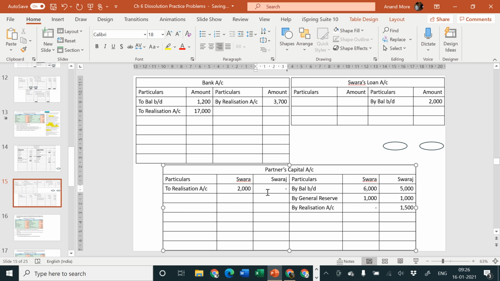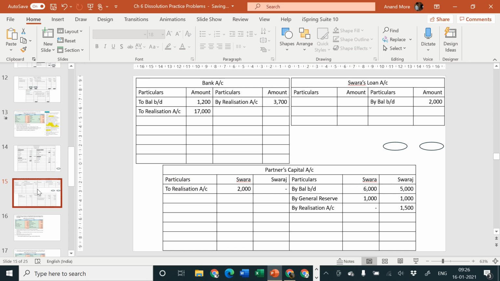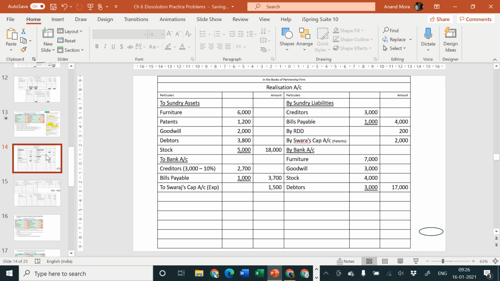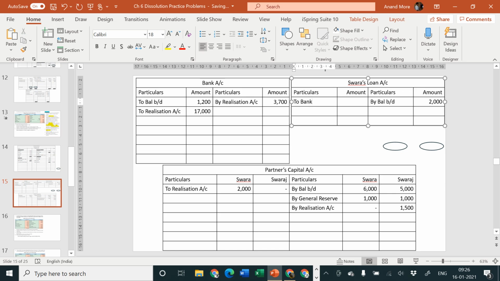Okay. Next. No other adjustments are there, so let us close the accounts now. Which accounts are to be closed? Realization account, yes, good. Then bank account, Swaraj loan account and partners capital account. Which account to be closed first? Obviously Swaraj loan account to be closed first, because we need to see whether any profit or loss is there or not. If nothing is mentioned, liabilities are paid at book value. That means Swaraj loan account will also be paid at book value. That means there is no profit, no loss, so there is no tension.